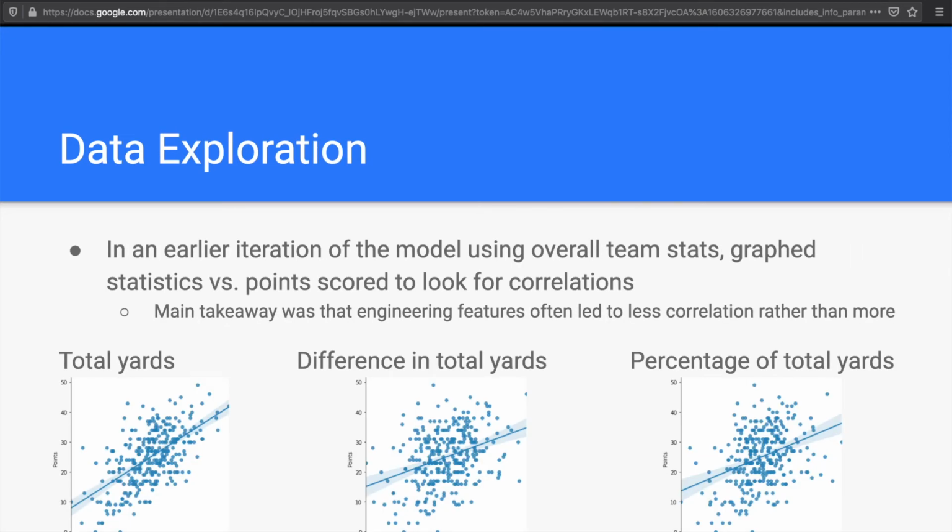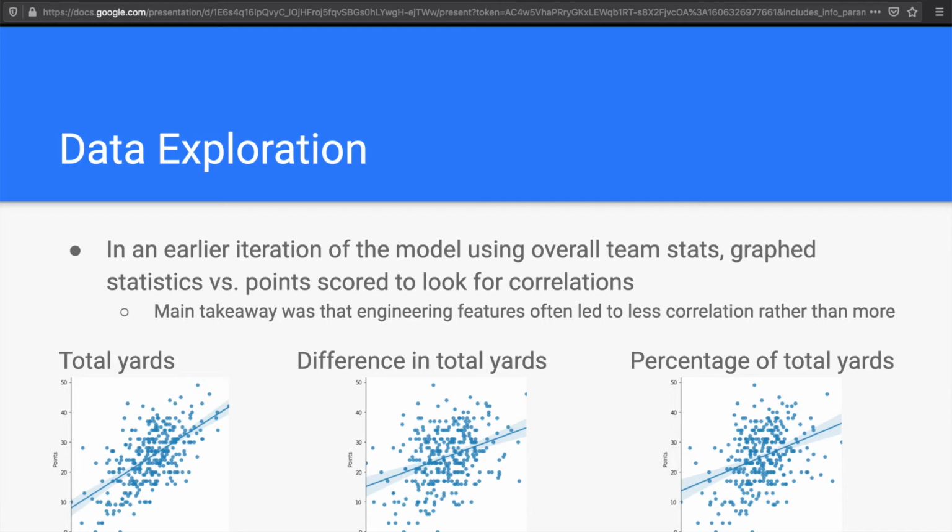My data exploration involved graphing certain statistics versus the amount of points scored per game. This was from an earlier iteration of the pipeline, so it is not directly applicable to the final model, but I did learn some useful information, which is that trying to engineer my own features was less effective than just using the statistics as they are.